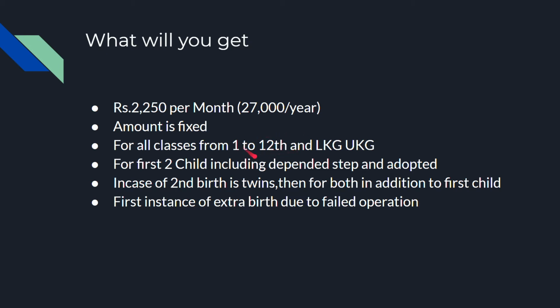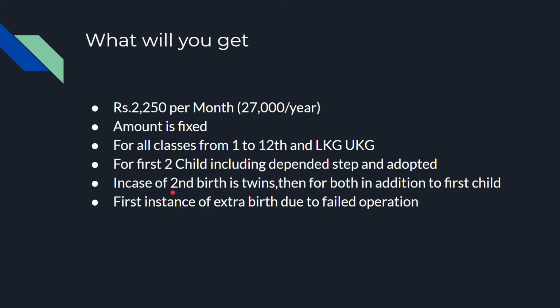In some states, they call it intermediate. Some states call it plus 1, plus 2. Whatever may be the nomenclature, even in case of LKG or UKG, for all these classes, CEA is eligible for the children with some restrictions. The restrictions are this is eligible for the first two children only. Okay, even if the child is a stepchild or adopted child. For the first two children, it is eligible, but those children have to be dependent on the employee. Then only this is eligible.